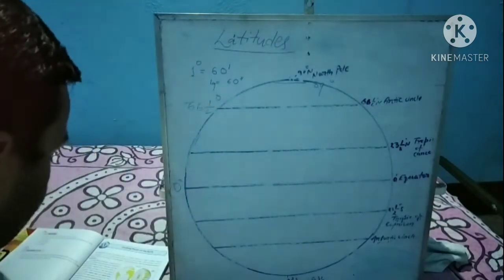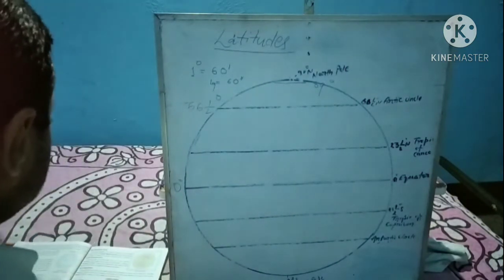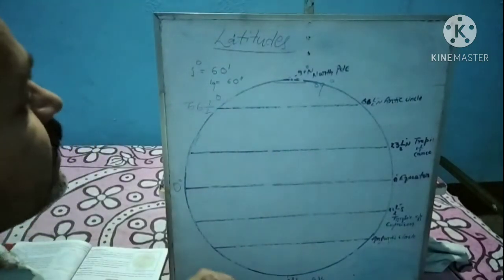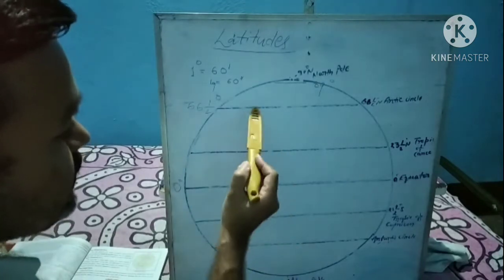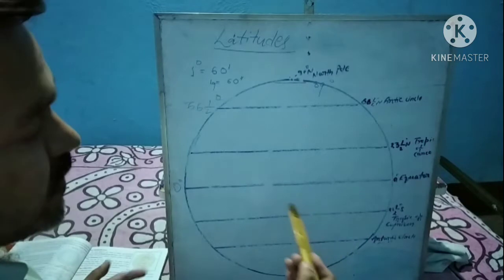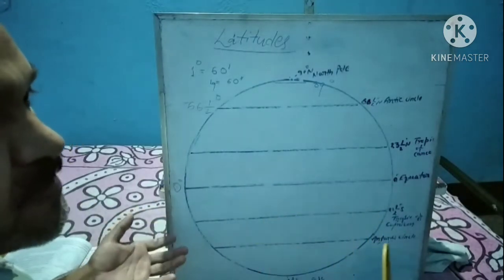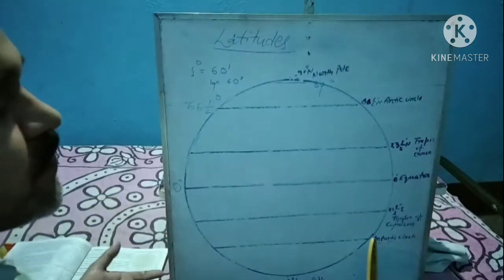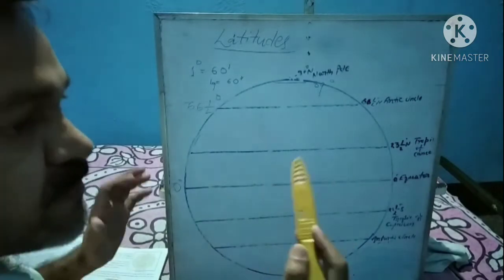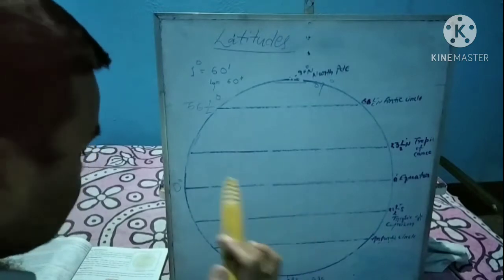Is it clear? Now another fact related to latitudes is that latitudes are imaginary lines. Latitudes are imaginary lines, which means these lines are not actually drawn on the surface. We are moving here and there. Have you observed any lines drawn on the surface? The answer is obviously no. So we can say that all these lines of latitude are imaginary lines. Imaginary means kalpnik, not actually drawn on the surface.